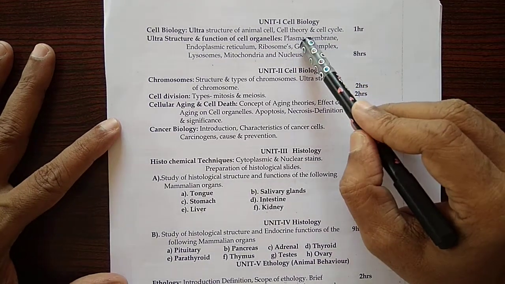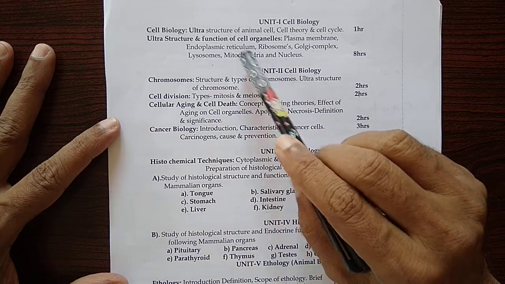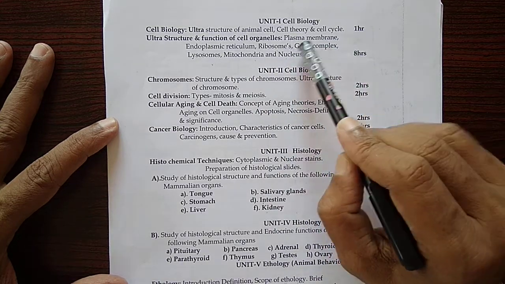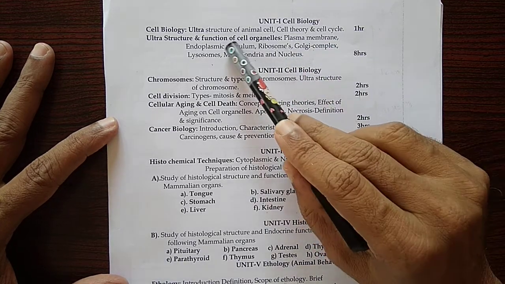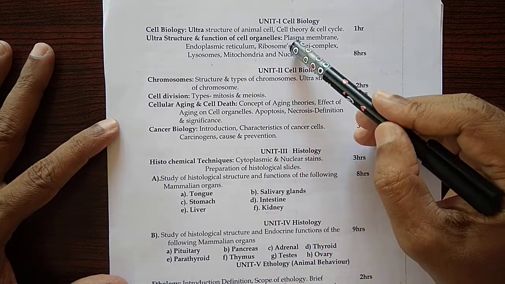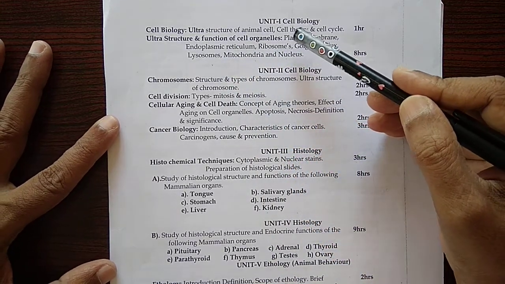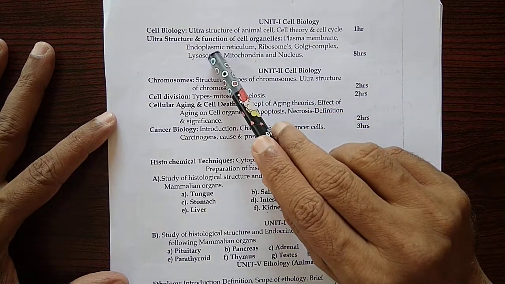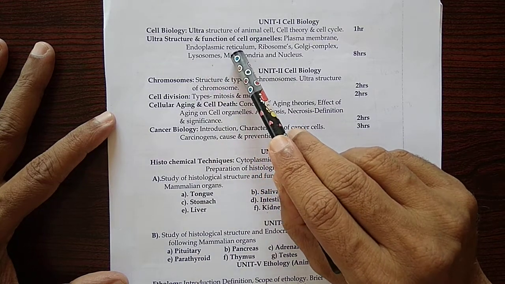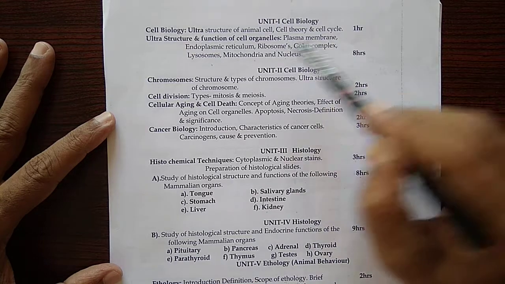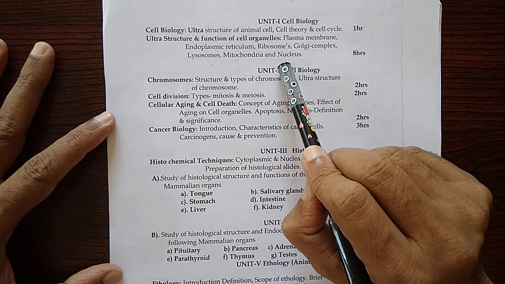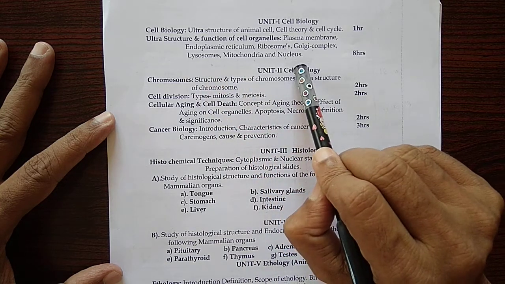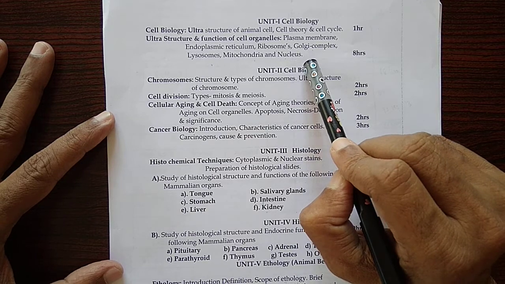In the first unit, in the first chapter, you are going to study the ultrastructure of animal cell, cell theory and cell cycle. Ultrastructure means fine structure of animal cell. Then the second chapter deals with ultrastructure and function of cell organelles like plasma membrane, endoplasmic reticulum, ribosomes, Golgi complex, lysosomes, mitochondria and nucleus. These are the important cell organelles.